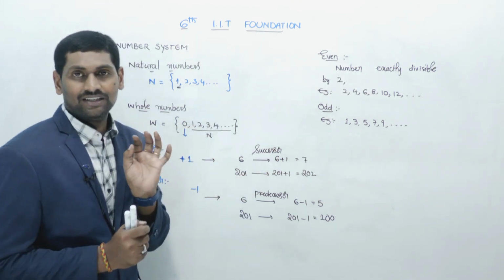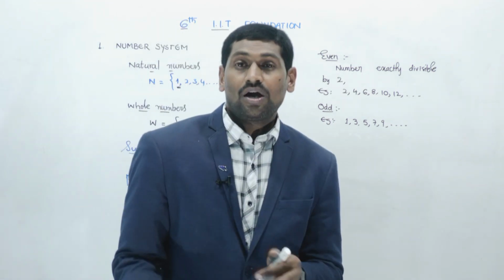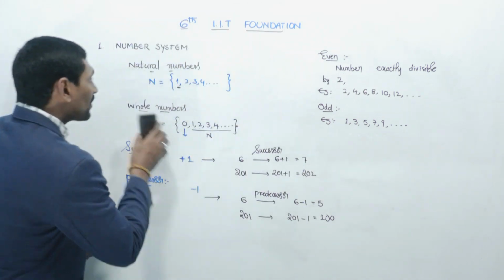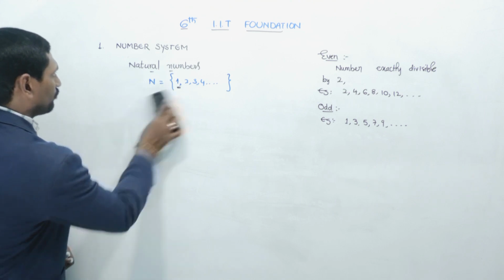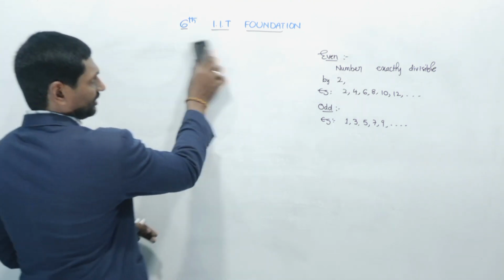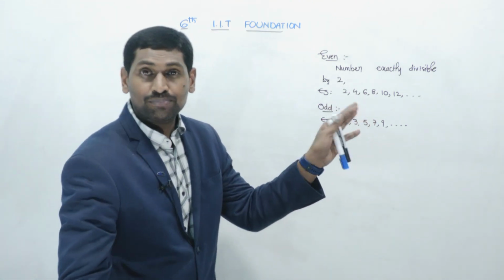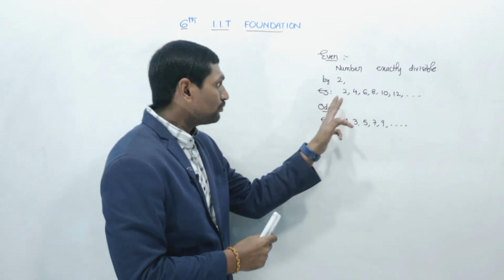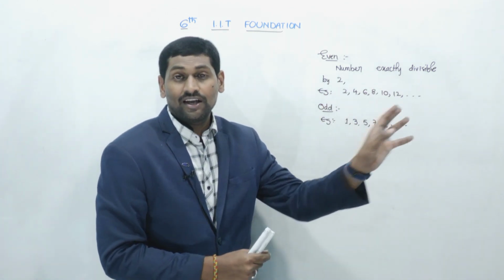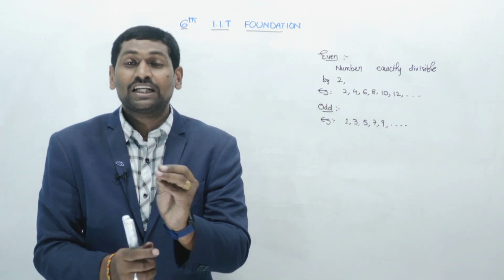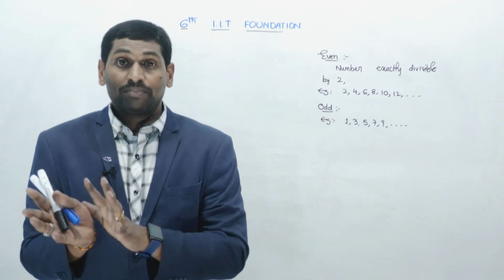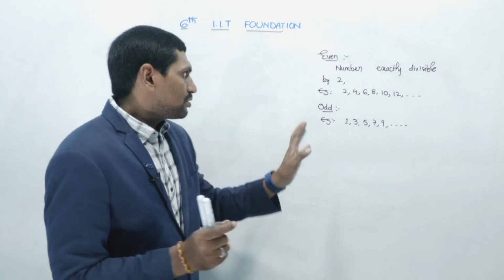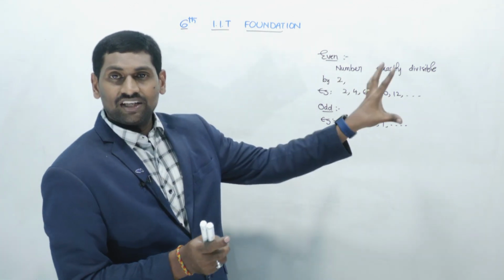So we discussed even numbers, odd numbers, successor and predecessor. So how can we say what the form of an even number is? From the examples, 2, 4, 6, 8, 10, 12, I told you they are clearly multiples of 2. Am I right? What are called multiples, we'll discuss. First of all, let us see what even numbers are.